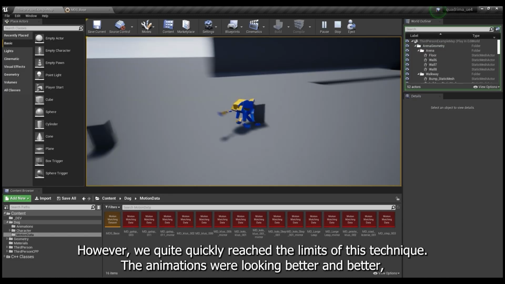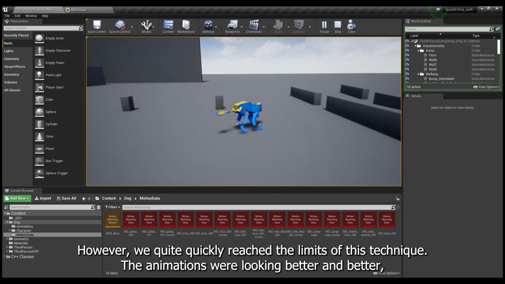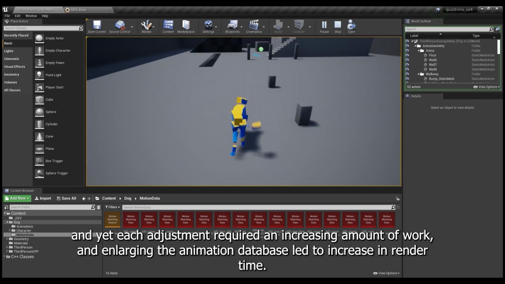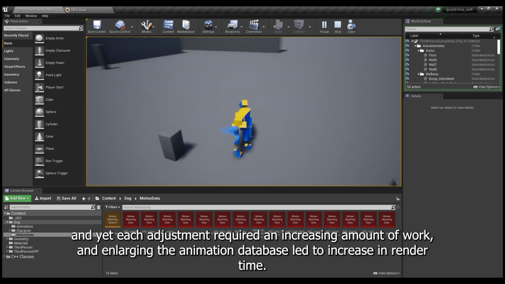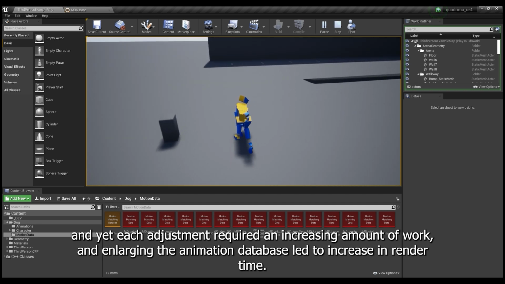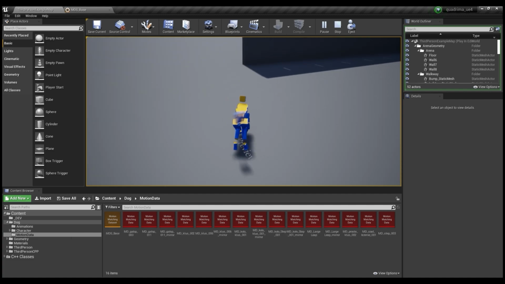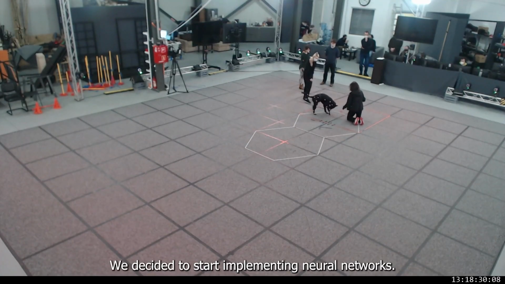However, we quite quickly reached the limits of this technique. The animations were looking better and better, and yet each adjustment required an increasing amount of work, and enlarging the animation database led to an increase in render time. We decided to start implementing neural networks.